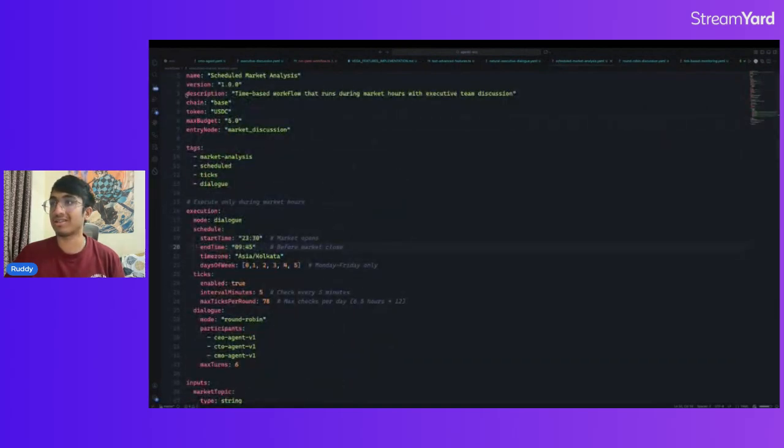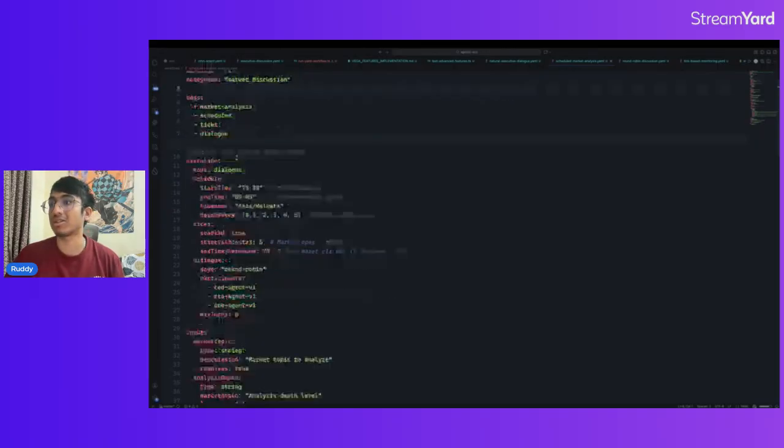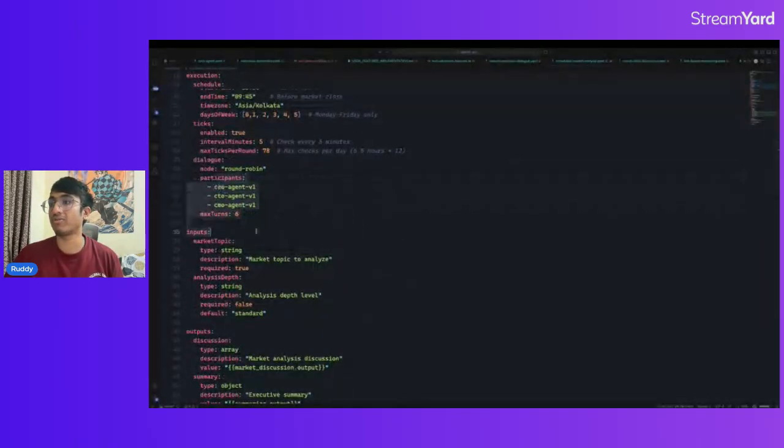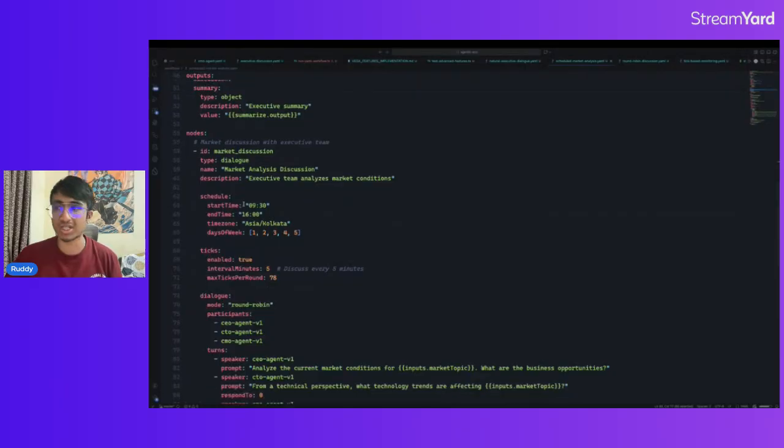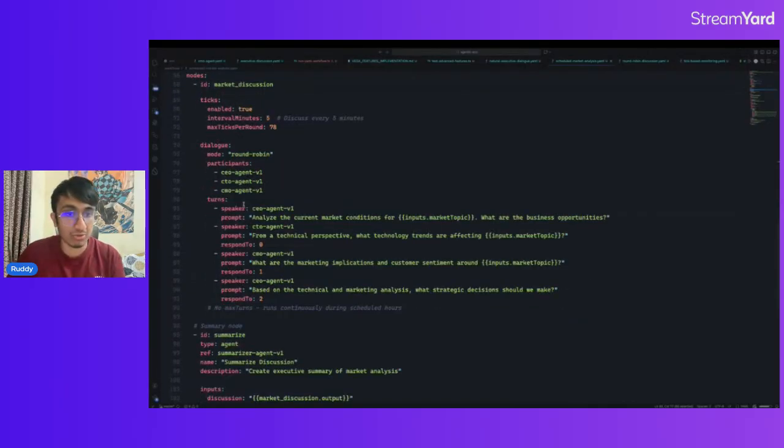You can see what the versions are, what is the max budget you have allocated, what the chains are, what agents you are using, what the scheduling is, what max turns each agent has, what the inputs are, what the outputs are. All you have to do is configure how you want. In fact, Vega will soon, or we have almost built the stuff in which you simply have to give a prompt and the flows will be generated for you from our registry.